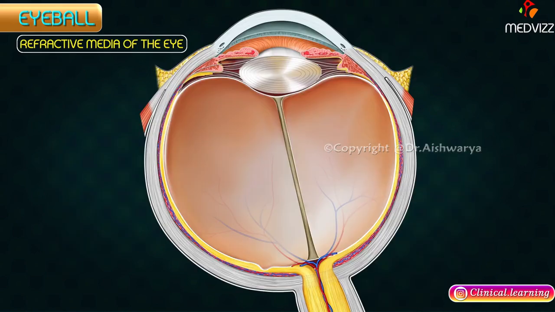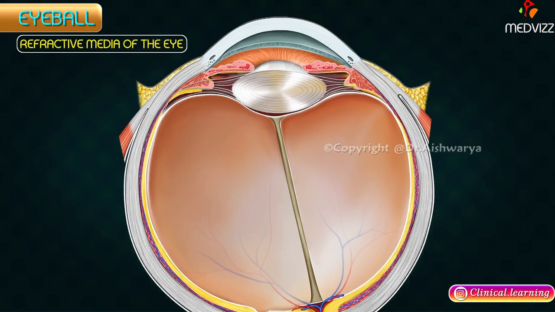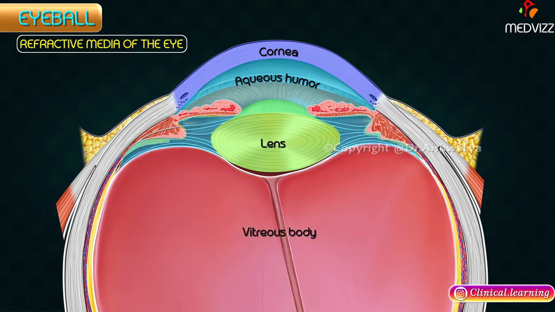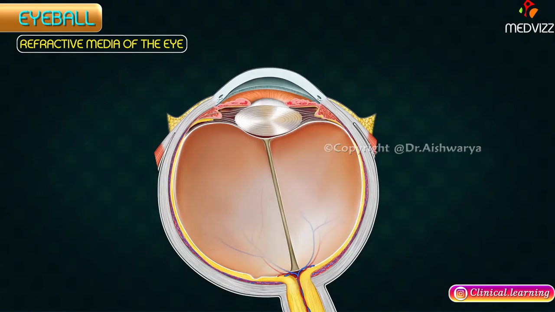Refractive media of the eye. These include the cornea, which is very refractive but not adjustable, aqueous humor, lens, which is refractive and adjustable, vitreous humor or vitreous body. All these media together form the refractive apparatus of the eye. An important point to be noted here is that most of the refraction by the eye takes place at the anterior surface of the cornea, not in the lens as generally thought.